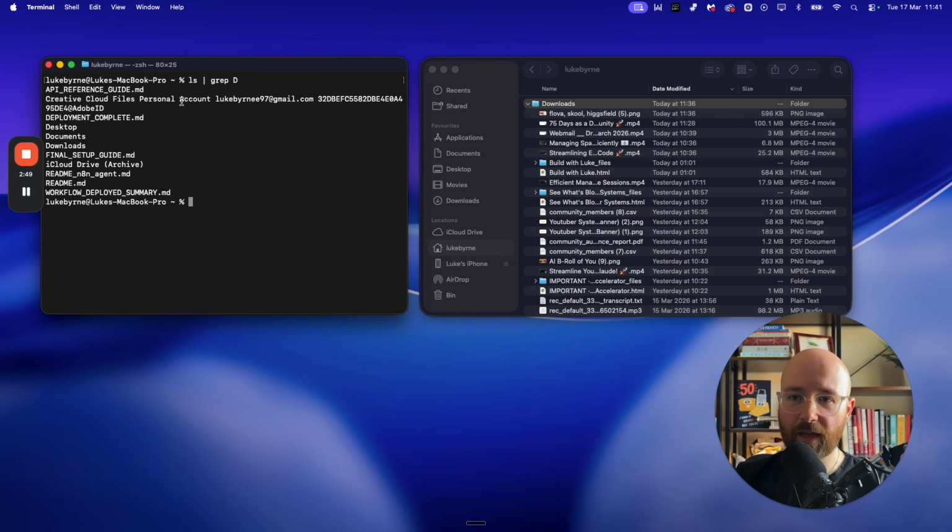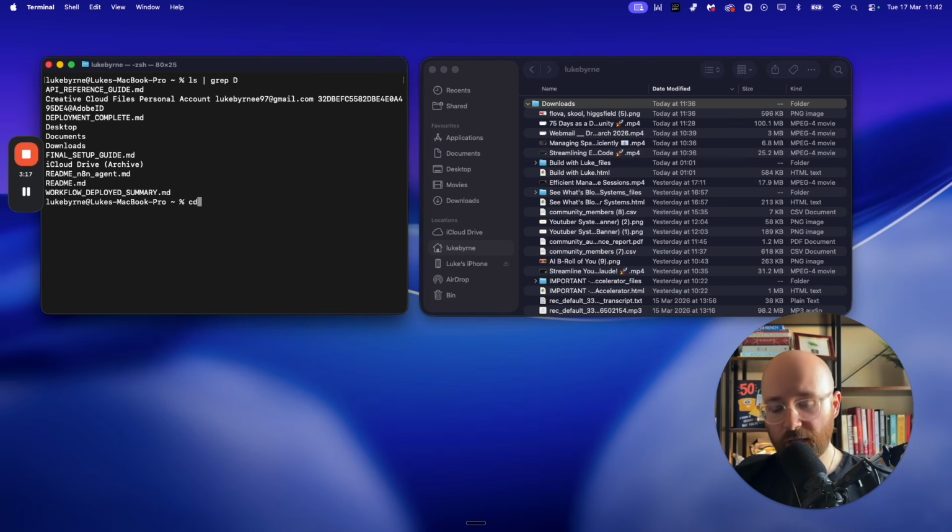So ls is list, that gets that entire list of everything. Pipe means take this output and use it as an input into this function. And this one's called grep, which I can't remember why it's called grep, but it means search. And we're searching for the letter D. And this is what we get back. And we can see downloads here. So we can do cd, which means change directory, just like change folder.